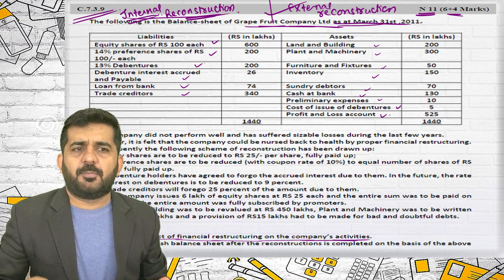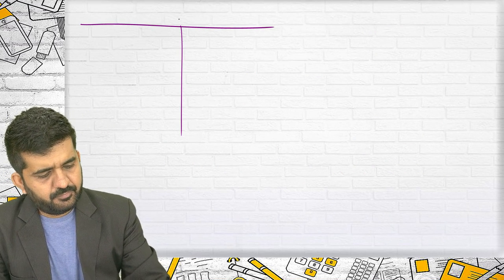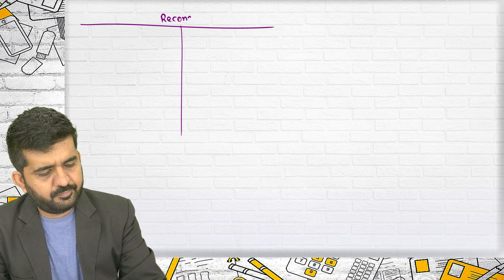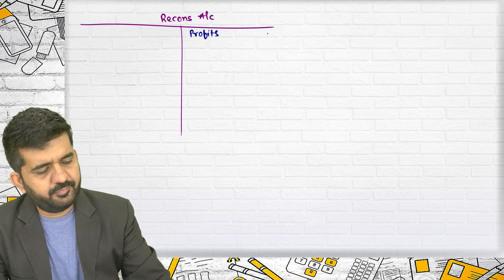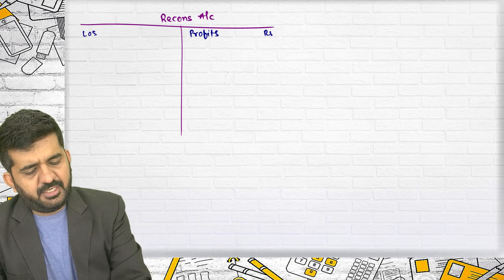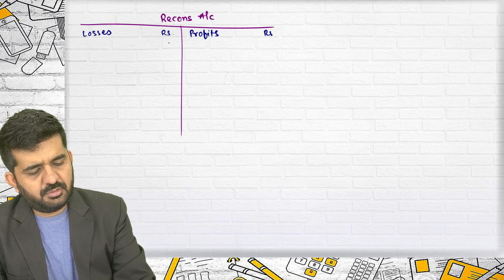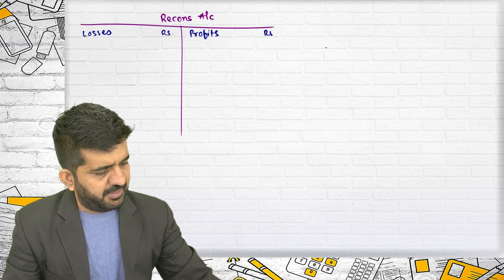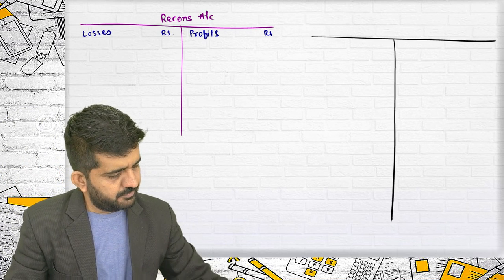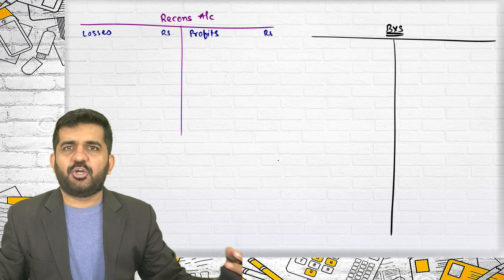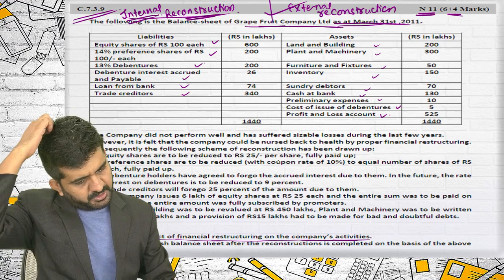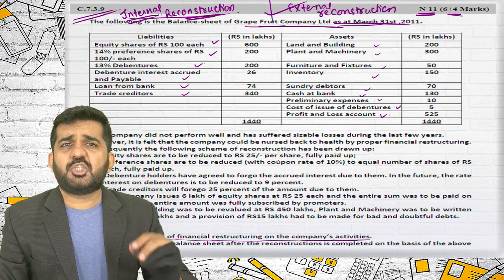There will be some internal reconstruction scheme. So what are the profit and loss for the situations? Let me do it. Reconstruction account. On the credit side, I'll be writing profits. On the debit side, I'll be writing losses because of reconstruction. Also, I will be preparing a fresh balance sheet. As I am a faculty, I am just explaining, so I can draw a balance sheet in T format, otherwise you will have to do it as per the schedule. I am just copying down the old balance sheet.